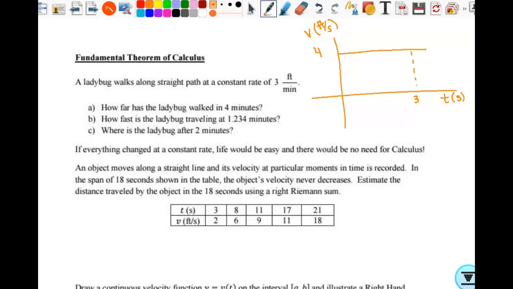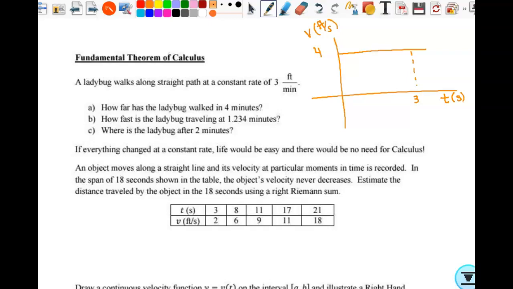But where is it? 6 feet along. But I want to go get it, so where is it? Where's this ladybug? Can you tell me where this ladybug is? Why not? We don't have it. What can you tell me?